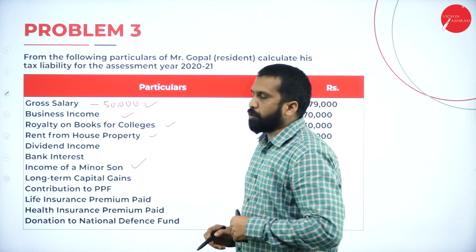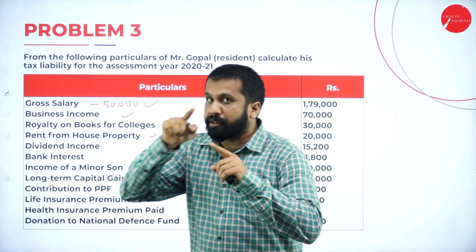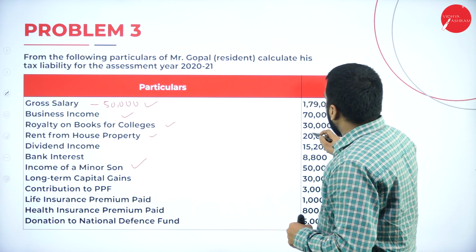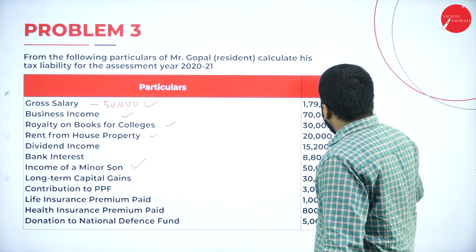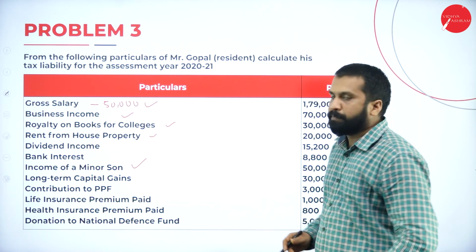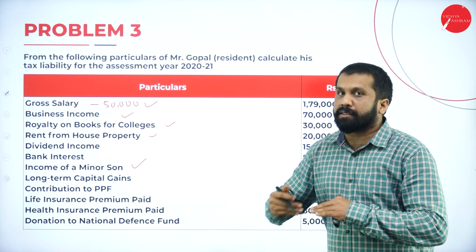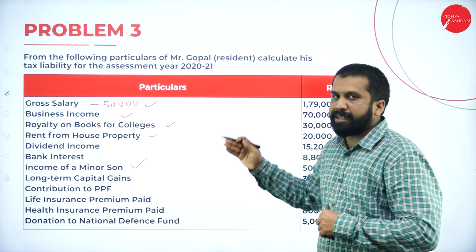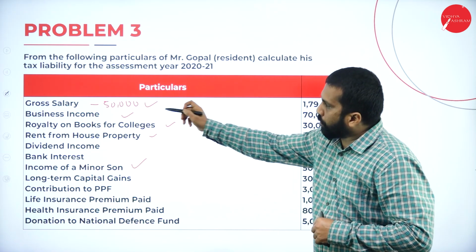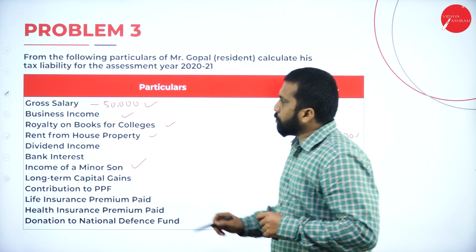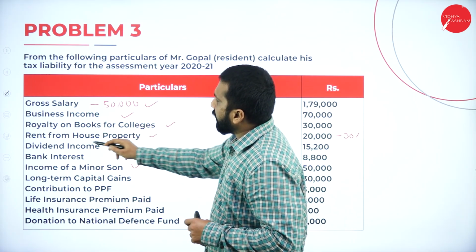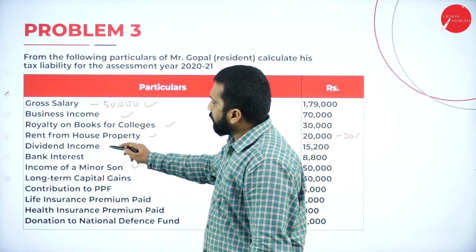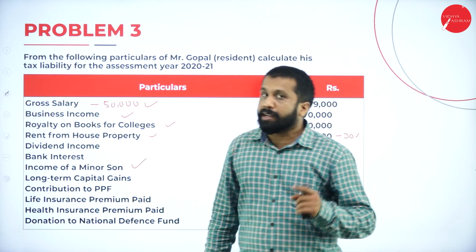Rent from house property, if the computed word is not given, what are we supposed to do? Very good. Whatever 20,000 we have, minus 30%. See, the same thing is repeating now. The first problem you found difficult, but now you are finding it easy. Why? Because you know what to do with salary, what to do with business income, and how to calculate your rent from house property.